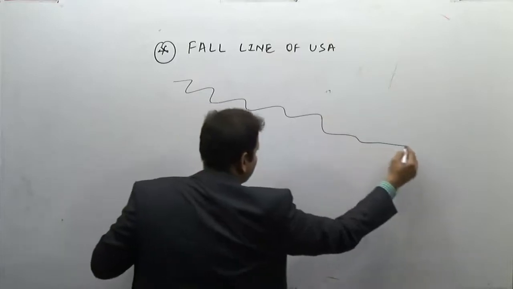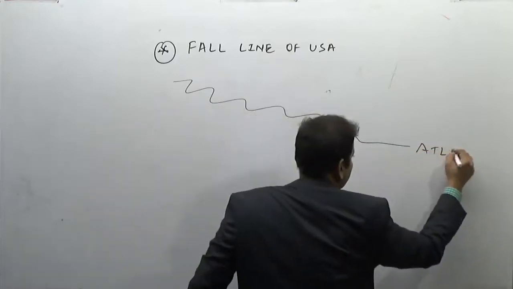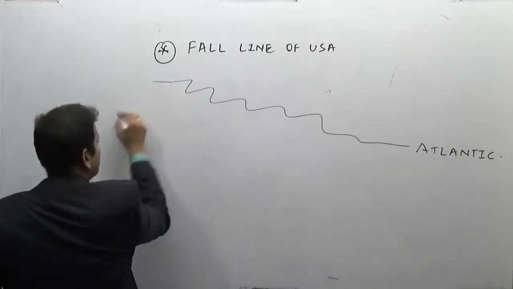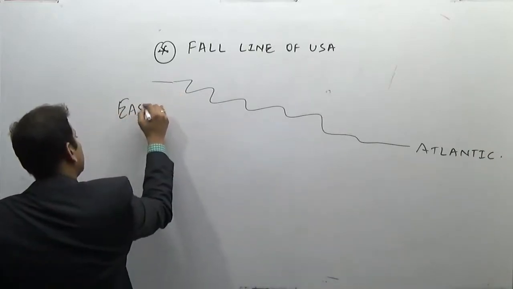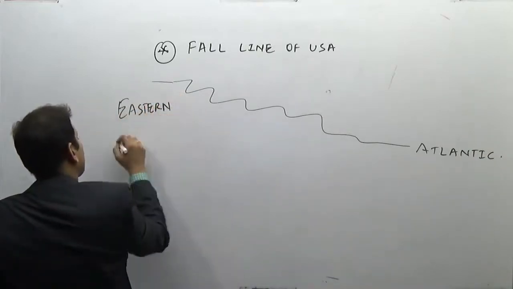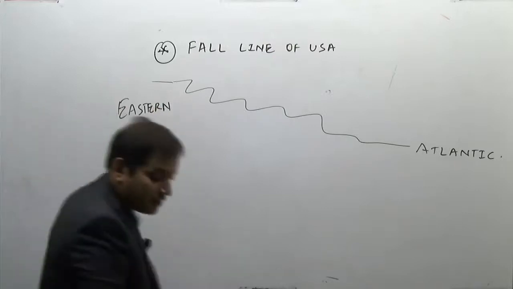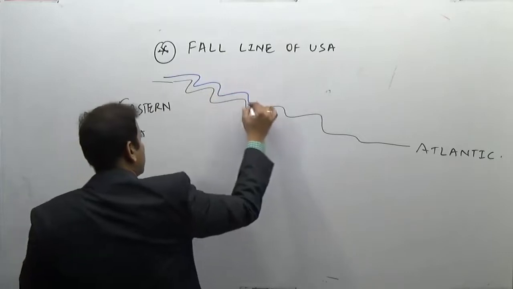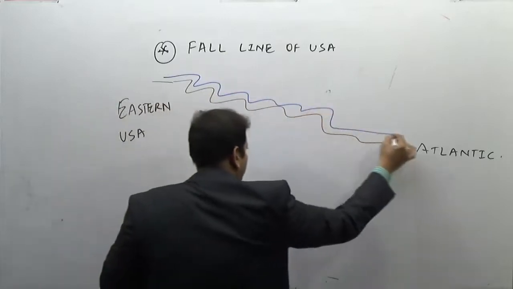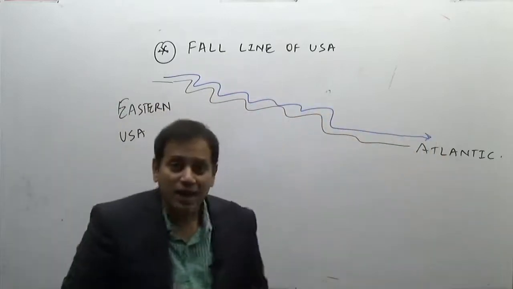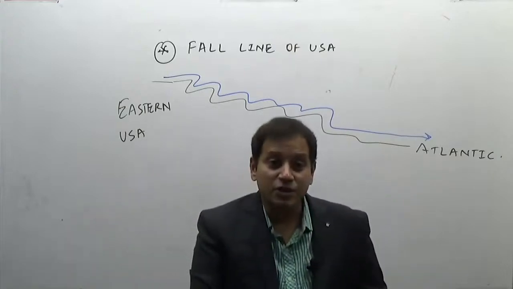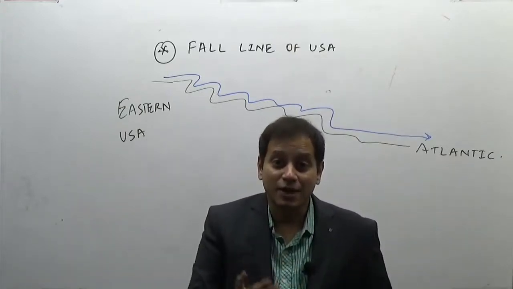This is the Atlantic region, and this is the eastern USA. Numerous rivers here make a series of waterfalls before going to the Atlantic region, and as a result there is some kind of development process.